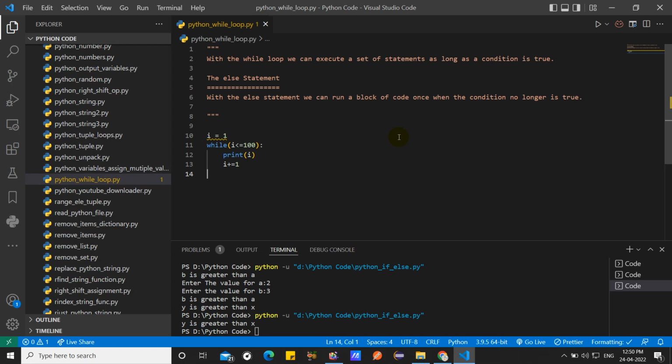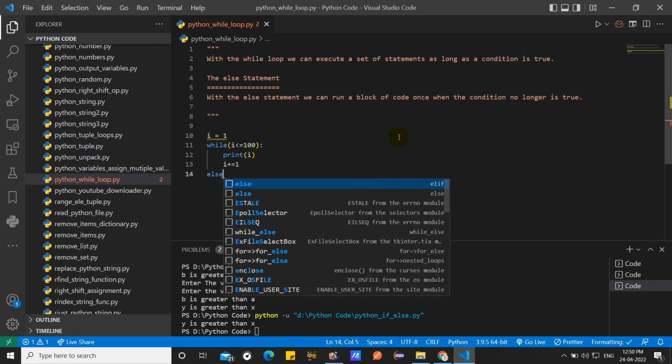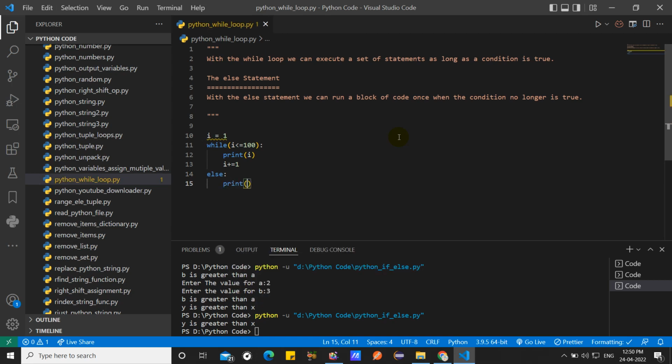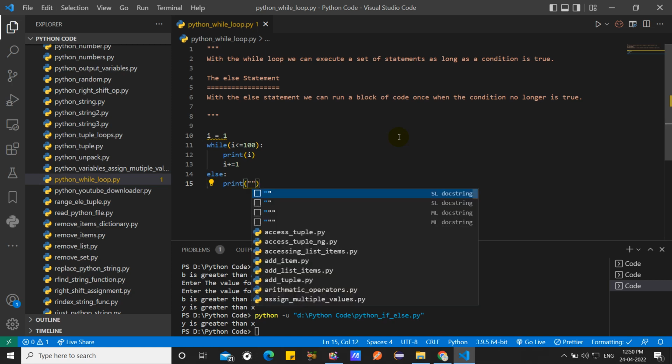Understand? i equal to 1, i less than or equal to 100, print i, i plus equal to 1. Then else: print a statement, which means if the condition becomes false, then it comes to this statement.